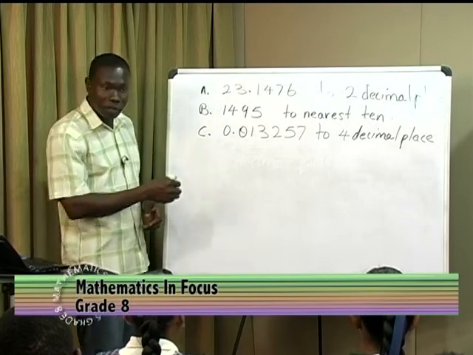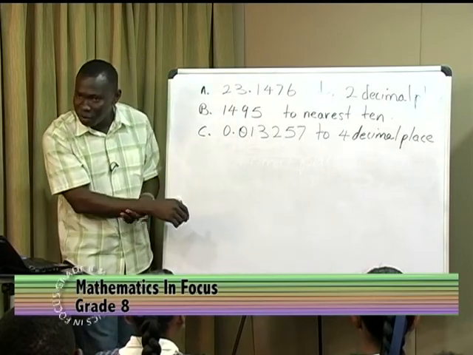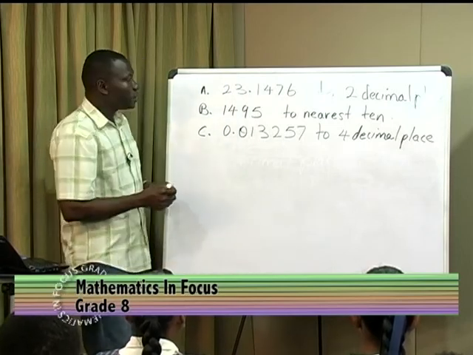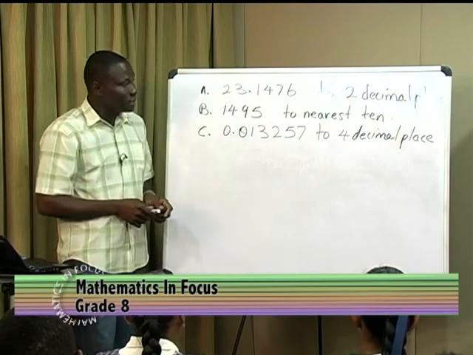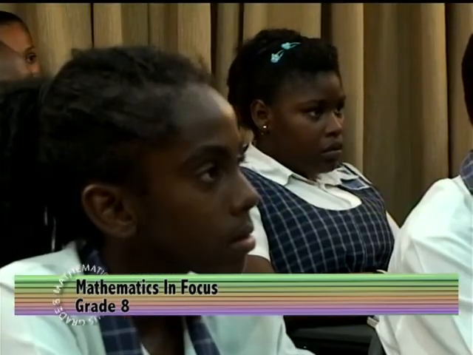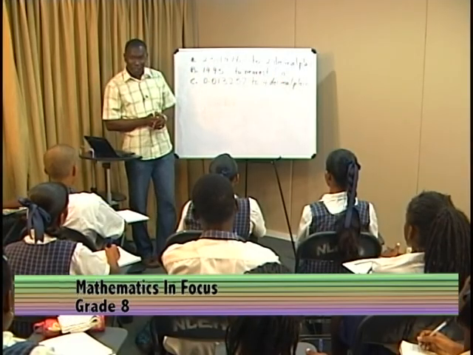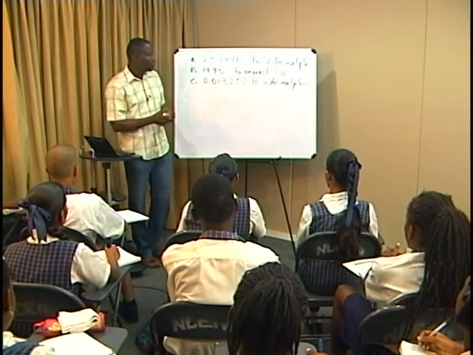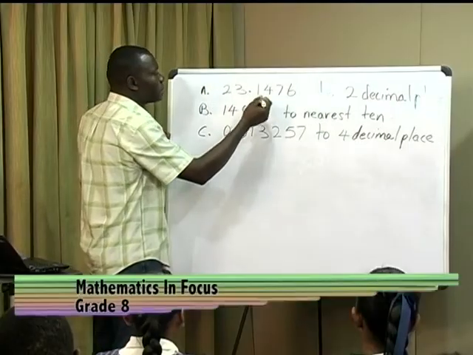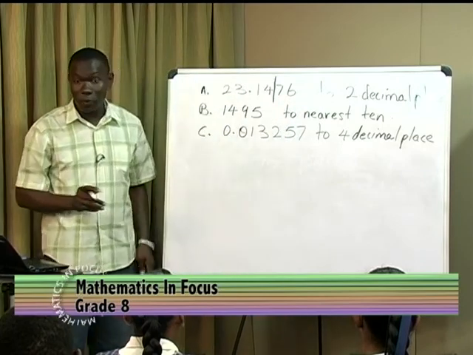Now the decimal place refers to the digits that come after the decimal point. Do you agree with me? Good. So, which is the second decimal place here? Which digit is in it? 1, 4, 7, or 6? 4. So we are interested in this number up to 4. That's what we're interested in.